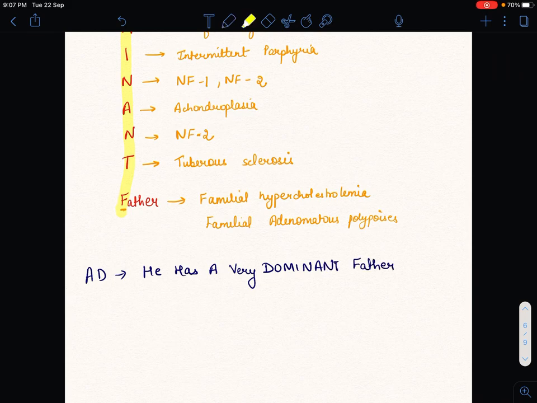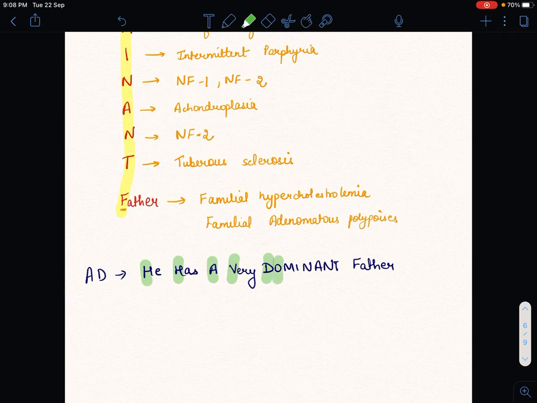So in this we have H for Huntington's disease, another H for hereditary spherocytosis, A for autosomal polycystic kidney disease, V for von Hippel-Lindau and von Willebrand disease, D for dystrophia myotonia, muscle dystonia, not myotonic dystrophy, it is muscle dystonia.